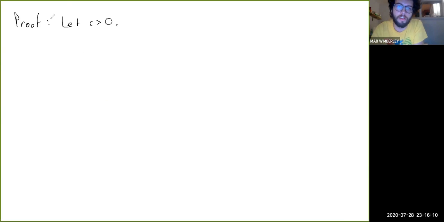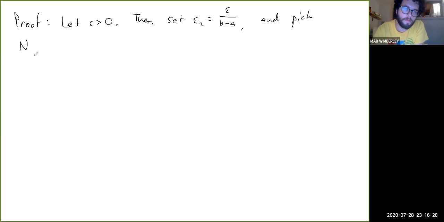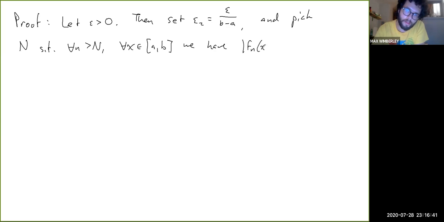So we let epsilon be greater than 0. This is how close we want the integrals to be to each other, right? So then set epsilon 2 to be epsilon over b minus a, and pick capital N such that for all n greater than capital N and for all x in [a, b], we have the absolute value of Fn of x minus f of x is less than epsilon 2, right? Then